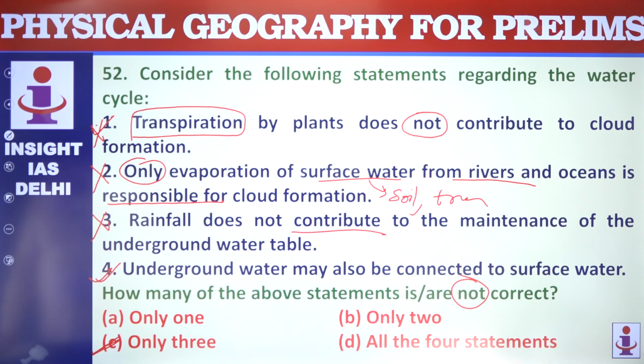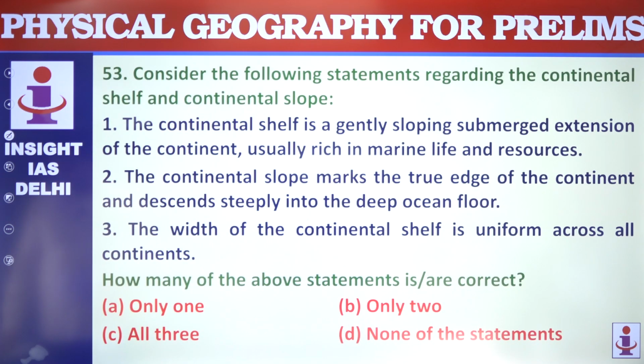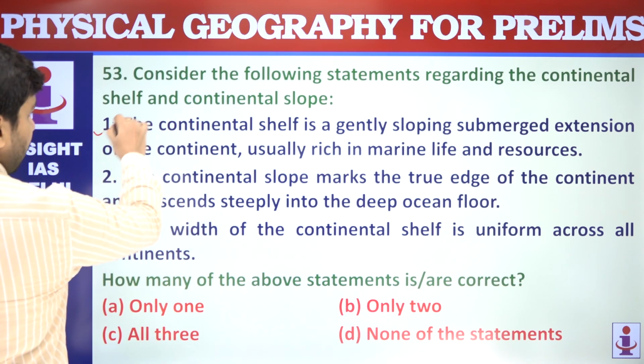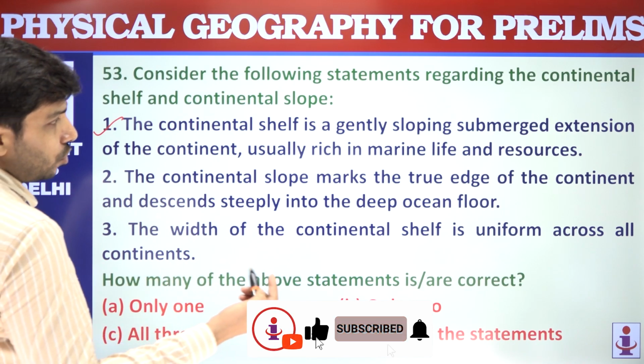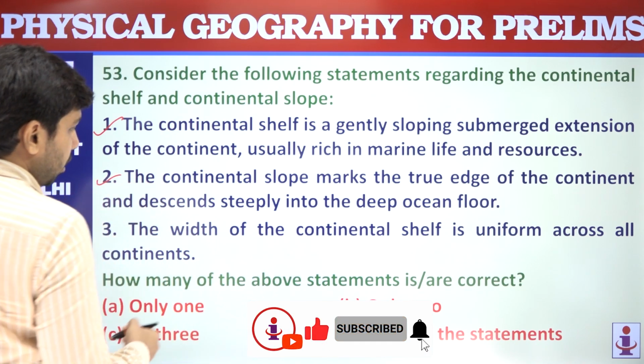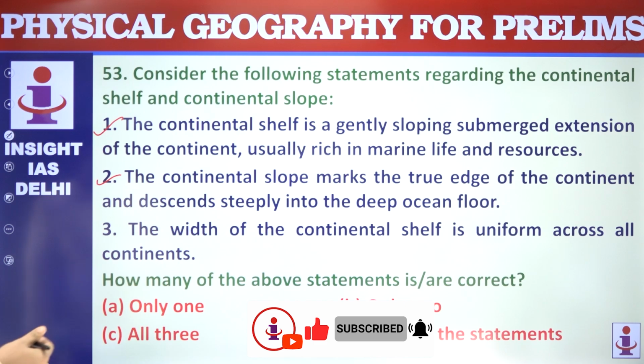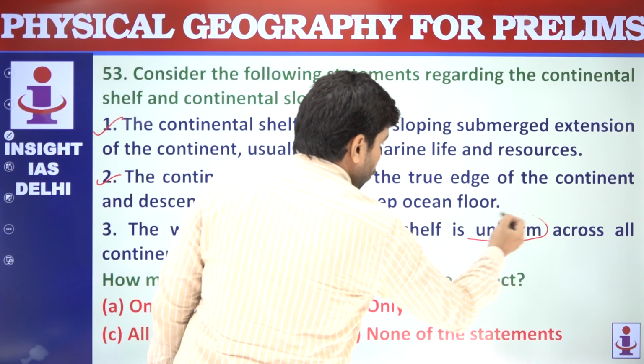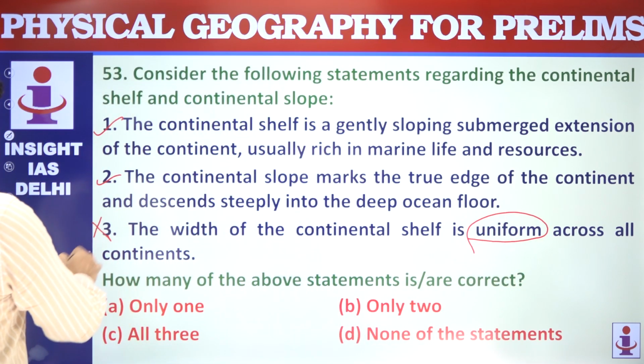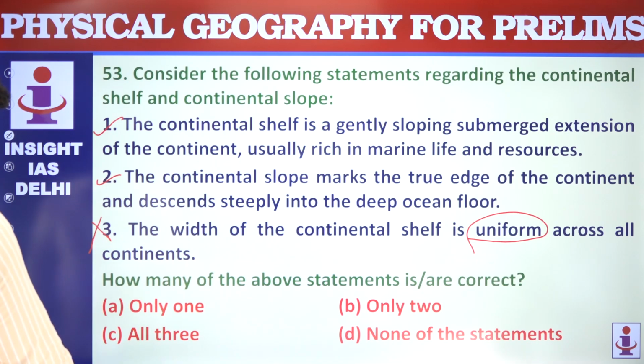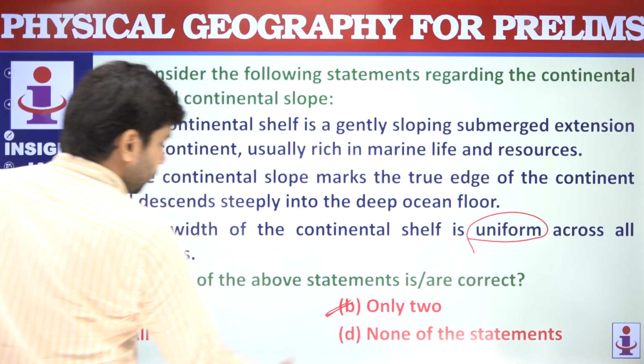Then we have the next question on continental shelf and continental slope. Gently sloping submerged extension of the continent. Yes, correct. Continental slope marks the true edge of continent. The width of the continental shelf is uniform. No, it is not uniform. This is not correct. Only 2 are correct.